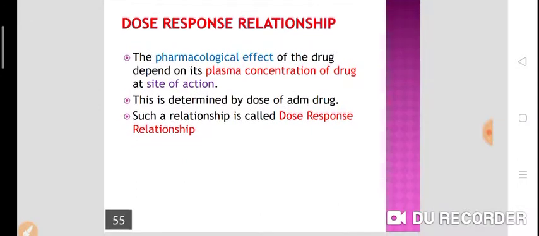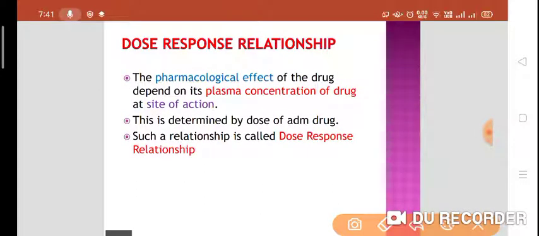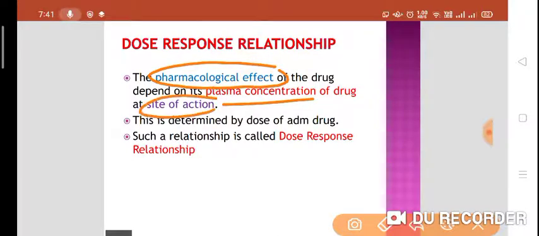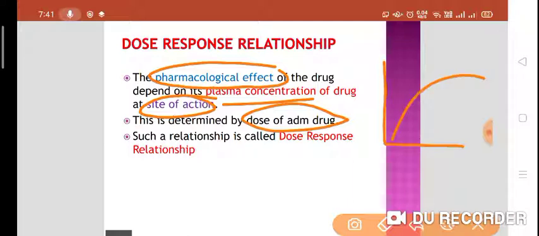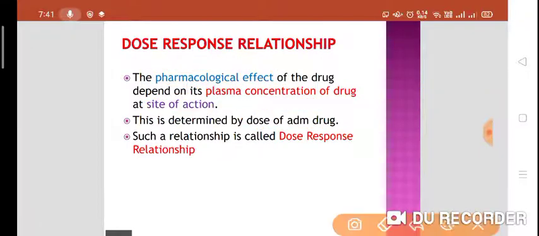Now, dose response relationship. Dose response relationship means the pharmacological effect of the drug depends upon the plasma concentration at the site of action, and this is determined by the dose of administered drug. Such a relationship is called as dose response relationship. Means we have to draw the curve against dose and plasma concentration of a drug. So that is called as dose response relationship.